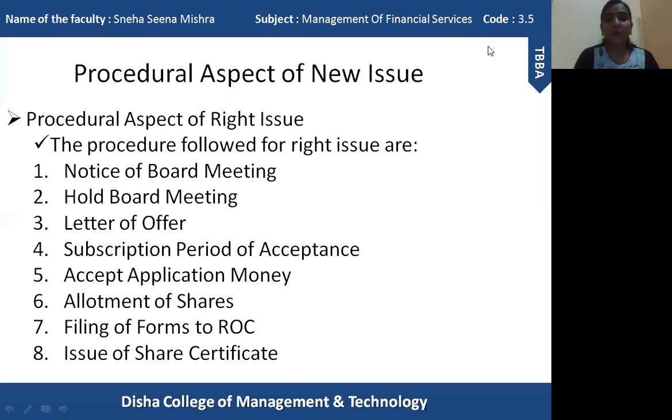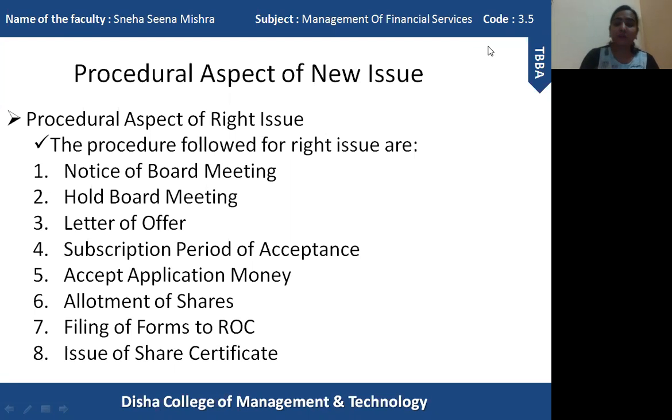After receiving the applications from the existing shareholders, again a board meeting will be conducted, and the notice regarding the board meeting will be sent to all the existing shareholders 7 days before the board meeting. And when the board meeting is conducted, allotment of shares will take place in the board meeting.